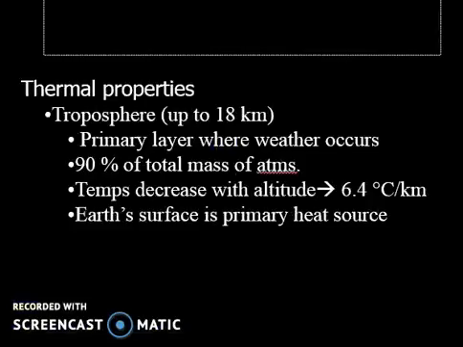So when we look at the thermal properties of the troposphere, okay, we say that it's the primary layer where weather occurs, and 90% of the total mass of atoms within the atmosphere exists within the troposphere. And the temperature, here's the thermal property of the troposphere, it decreases with altitude at a constant rate. And this decrease is at 6.4 degrees Celsius per kilometer, okay? And for the troposphere, the number one source of heat, and this is going to be important, is going to be the Earth's surface in the form of long wave radiation.